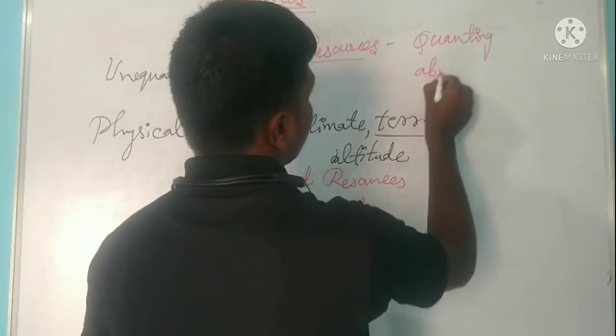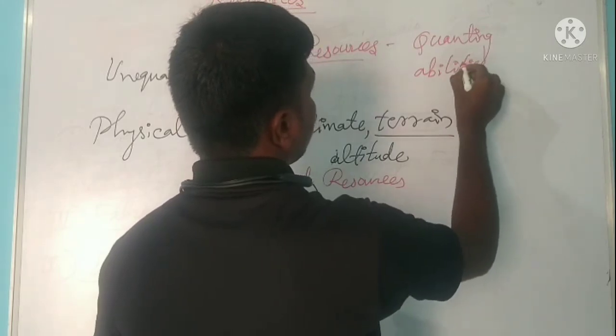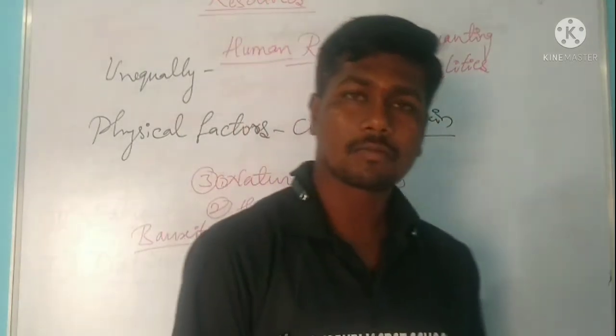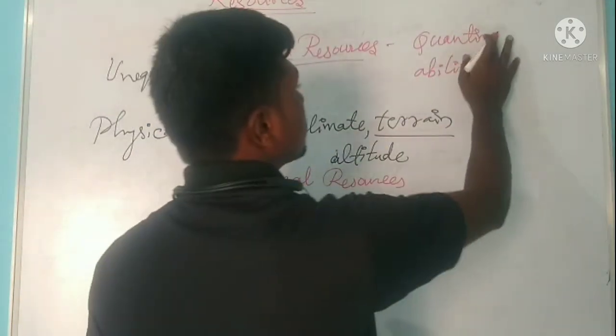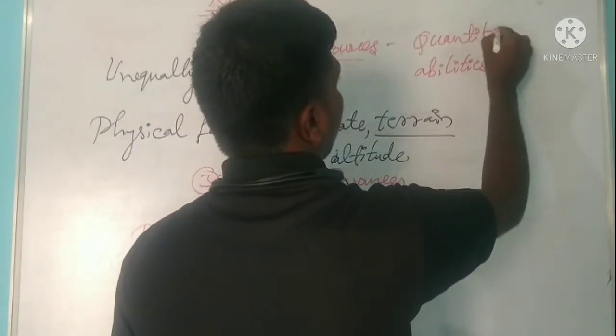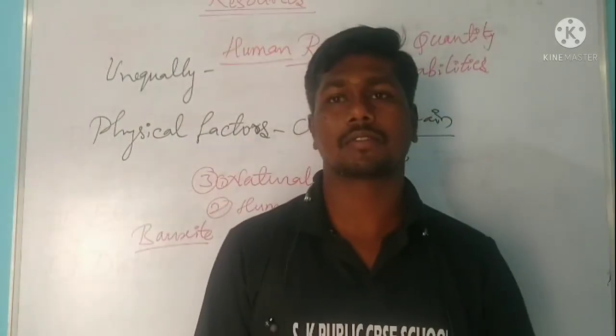Quantity and abilities, both are important here. Human resource refers to the quantity and abilities of the people.